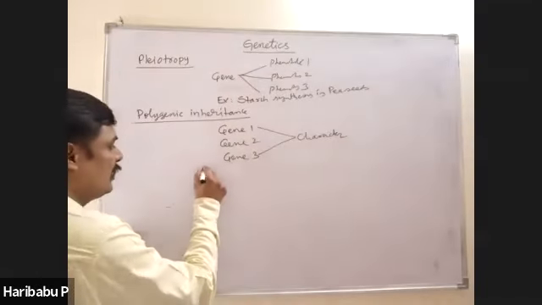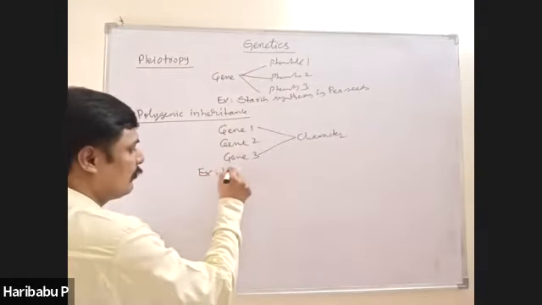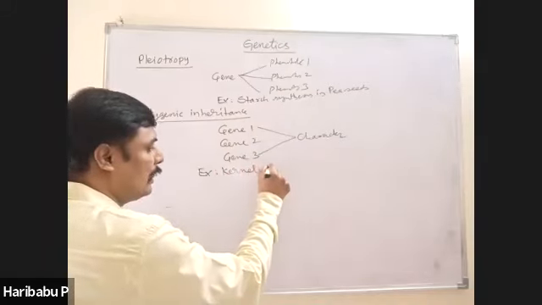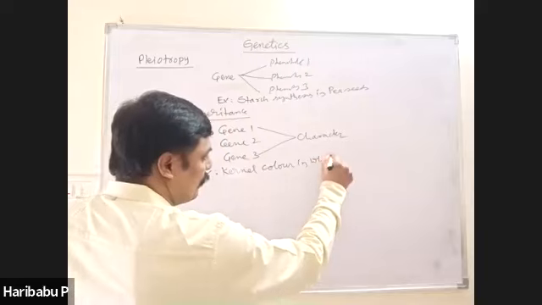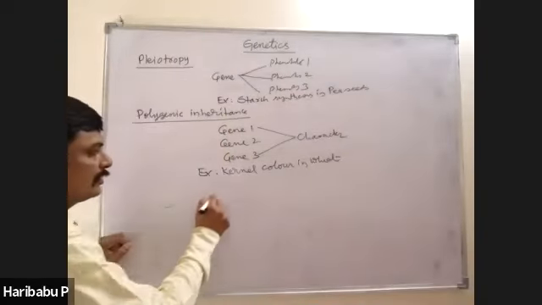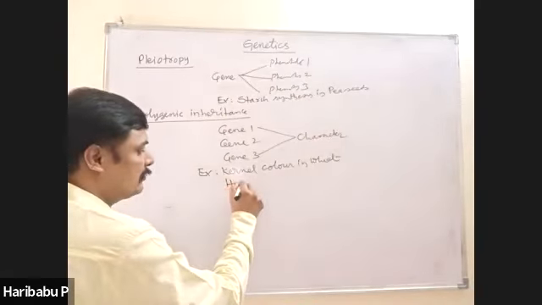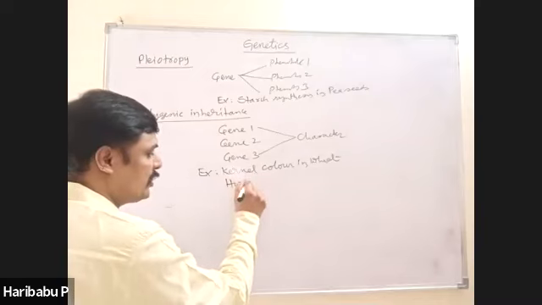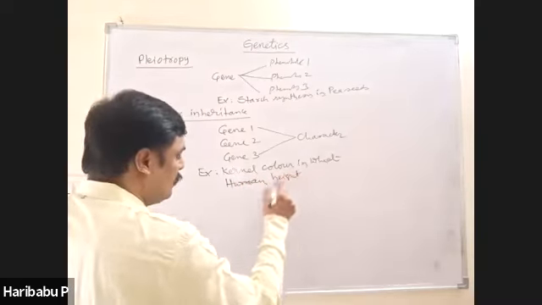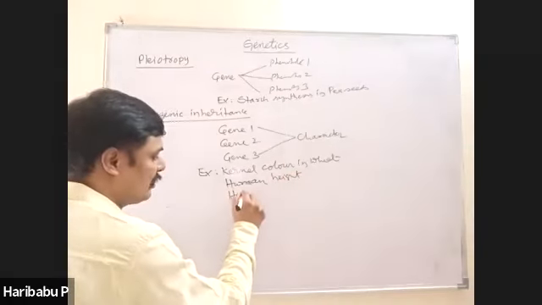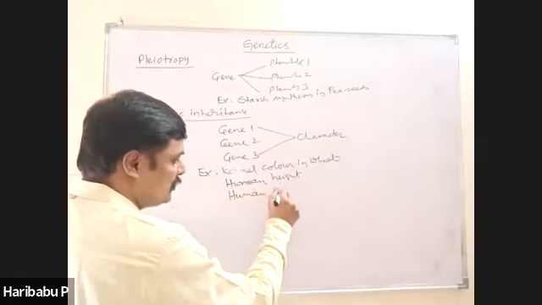One is kernel color in wheat. Second one is human height, these are quantitative traits. And third one is human skin color.